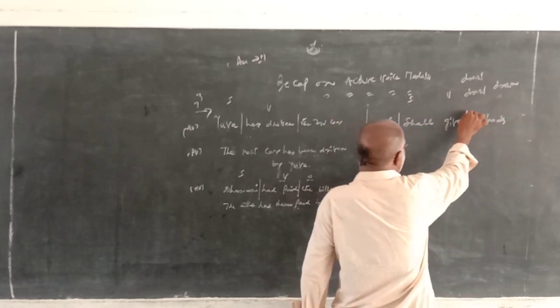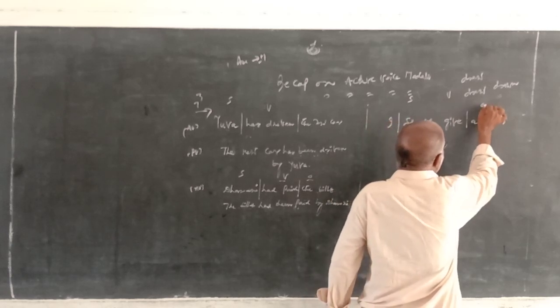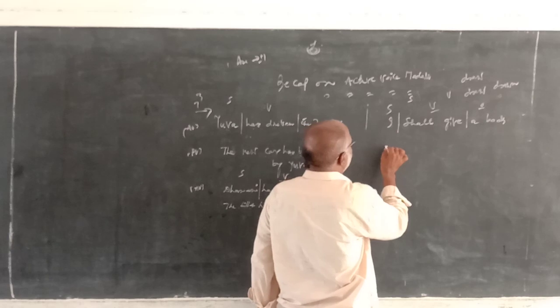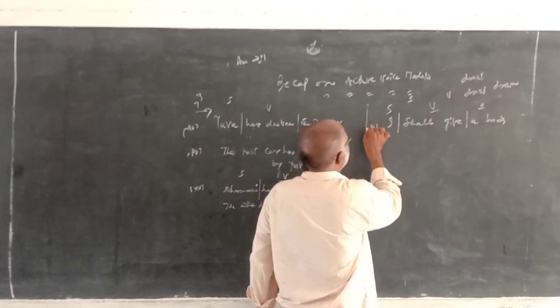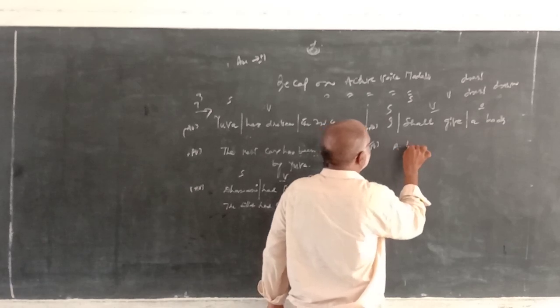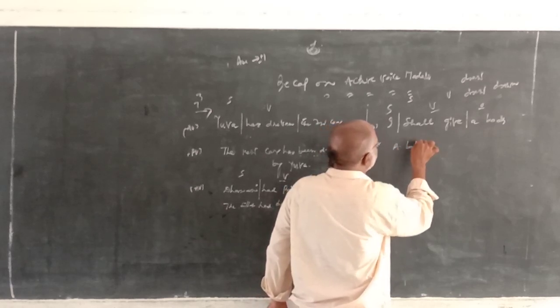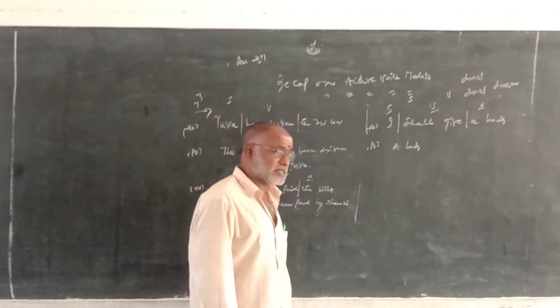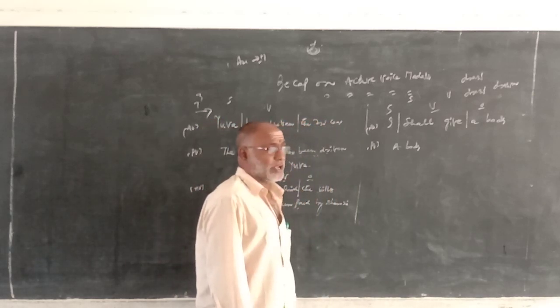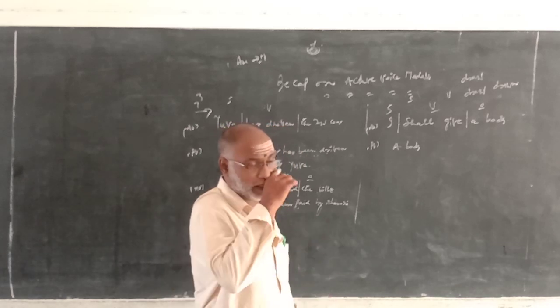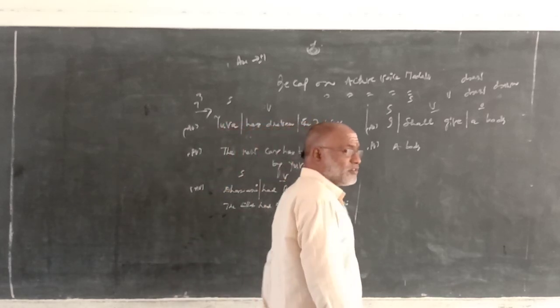Subject I, verb shall give, object is a book. Okay now, change the object into subject. Object a book. Here we remember one point. For first persons, I and we can use either will or shall, but for all remaining persons we have to use will.